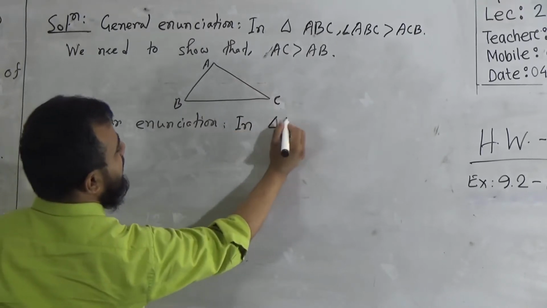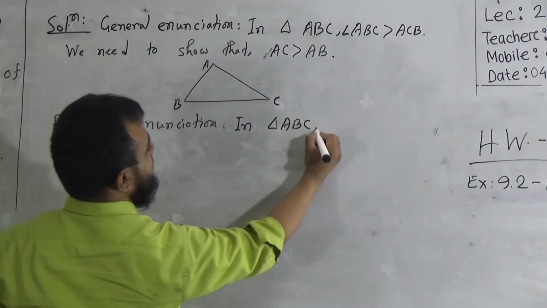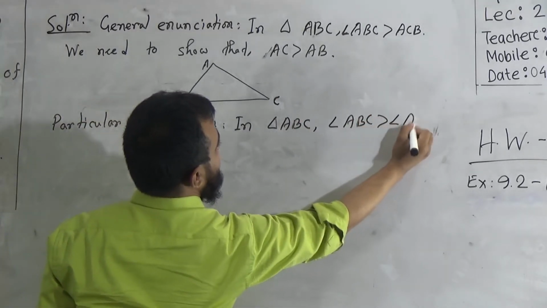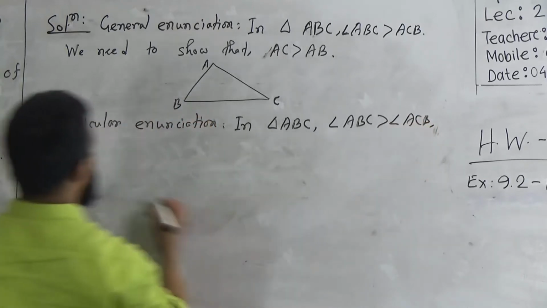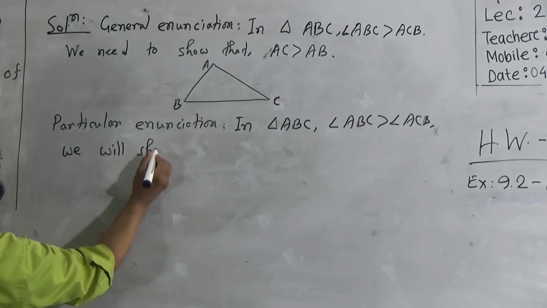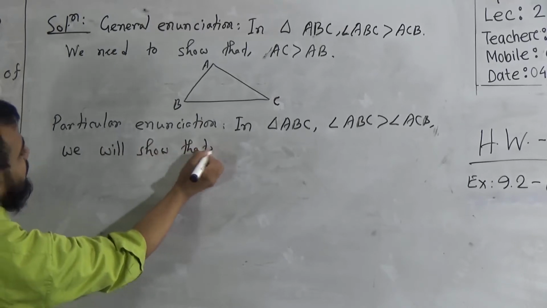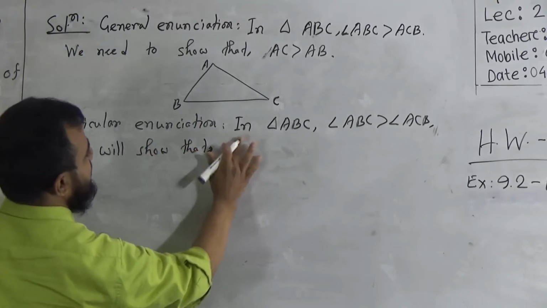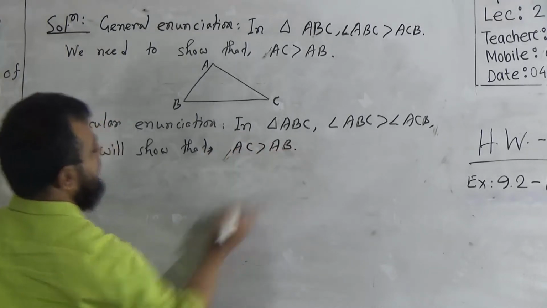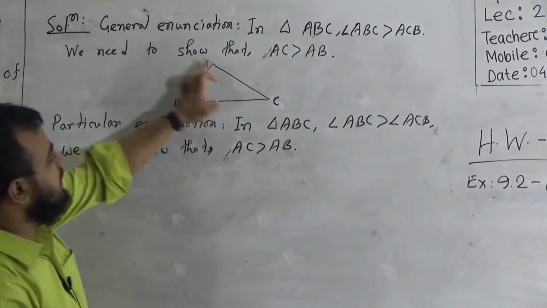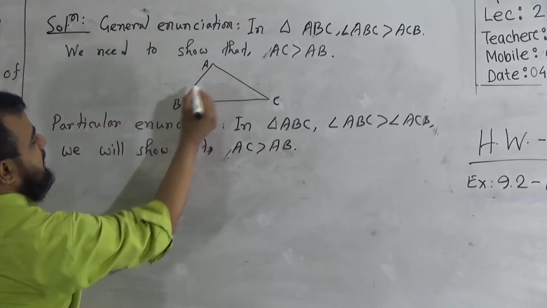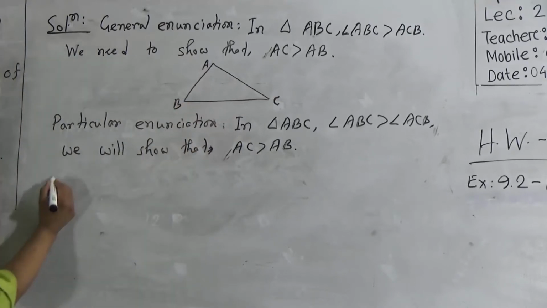In triangle ABC, the angle ABC is greater than the angle ACB. We will show that the side AC is greater than the side AB. That means we need to show that this side AC is greater than the side AB. Now we will prove this one.